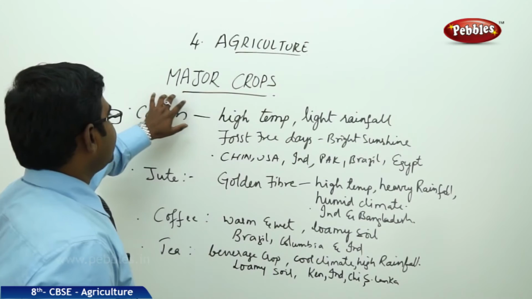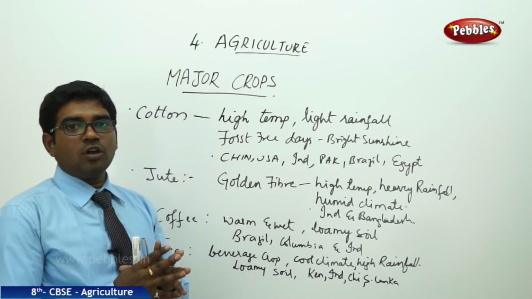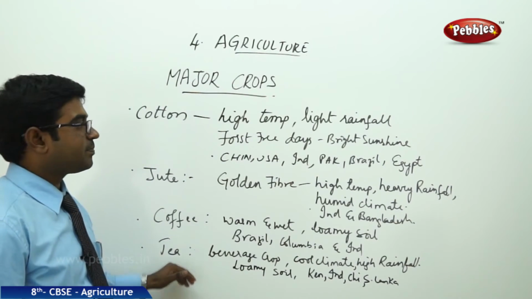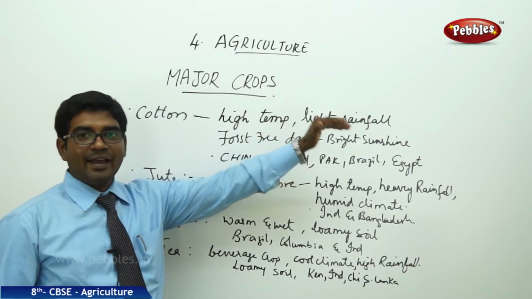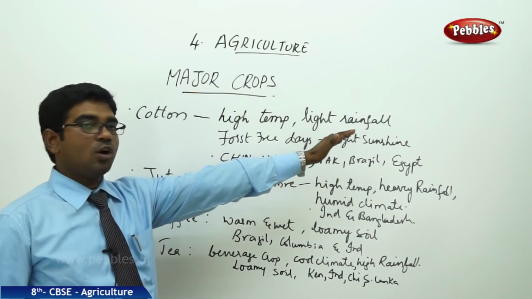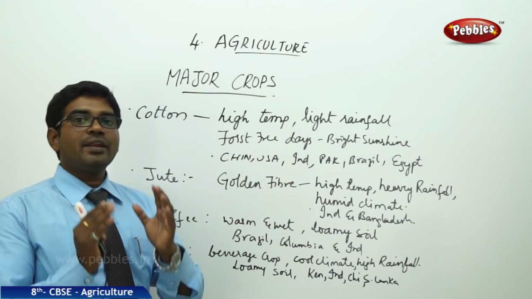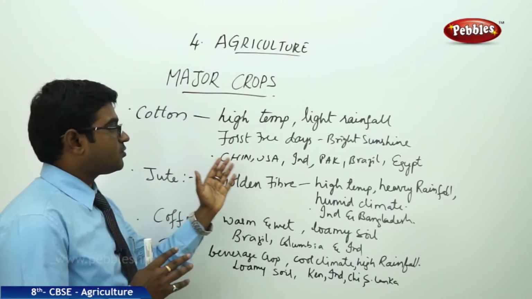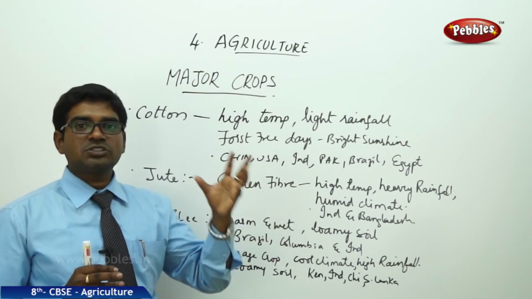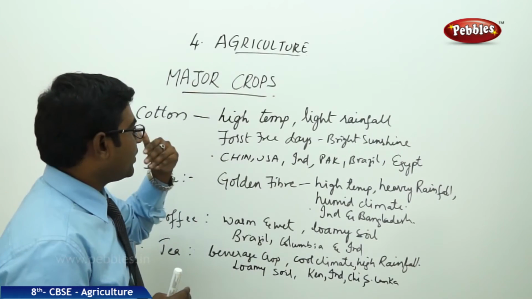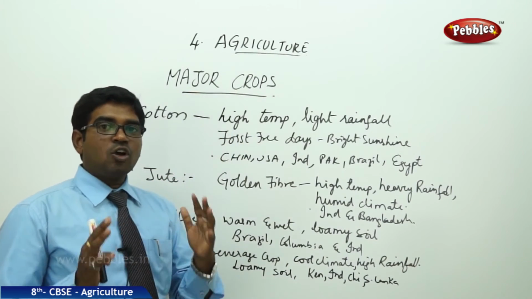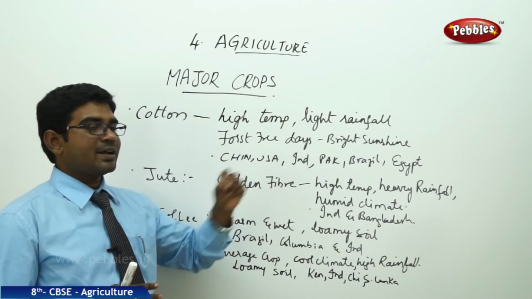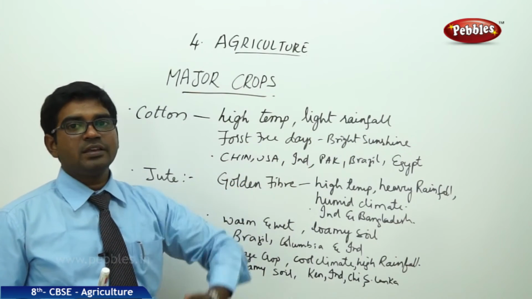Now, the major crops other than maize are cotton, jute, coffee and tea. For cotton, we need high temperatures, very light rainfall and nearly 210 frost-free days. These 210 frost-free days should be bright sunshine days. Then only can we cultivate cotton. Cotton is cultivated in China, USA, India, Pakistan, Brazil and Egypt.